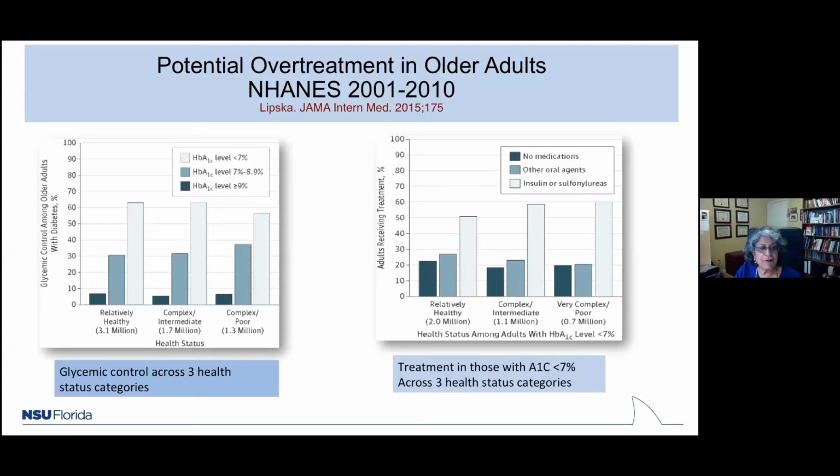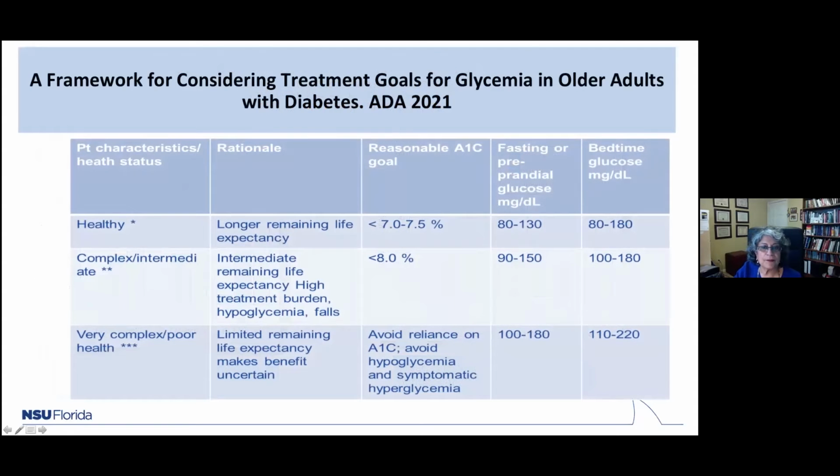They found that the percentage of people with an A1C less than 7% was pretty similar, even in people in poor health. Over 50 to 60% had an A1C less than 7, which is not appropriate. On the right, for the same health categories, what treatments were these folks with A1C less than 7% on? A majority, if you see the light bar, were on insulin or sulfonylureas. So overtreatment is certainly an entity that we have to be aware of as we're looking at our treatment goals.